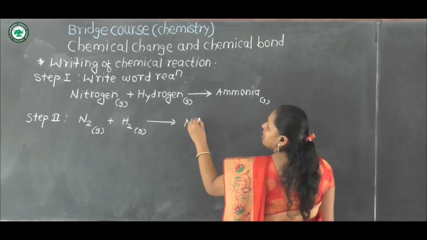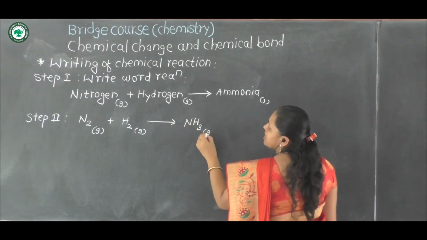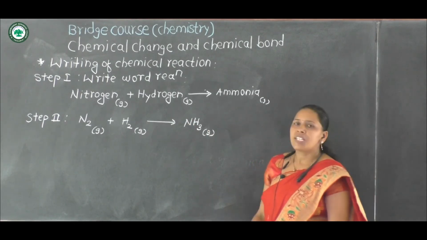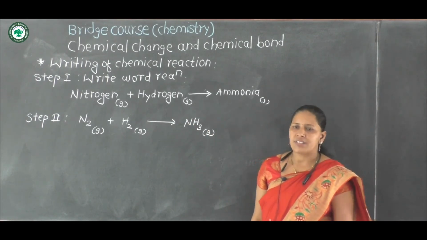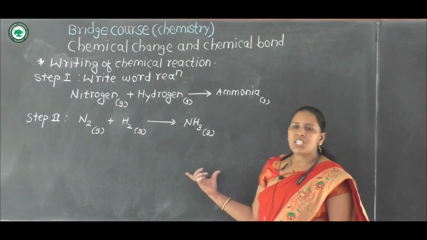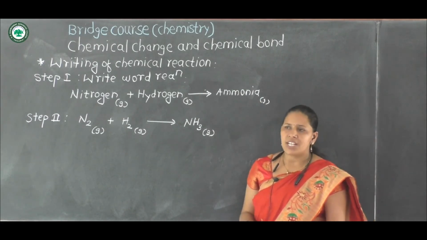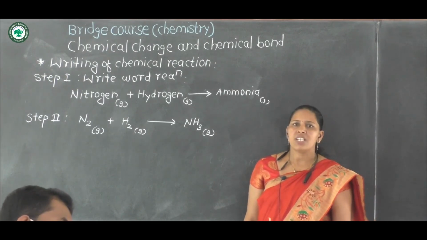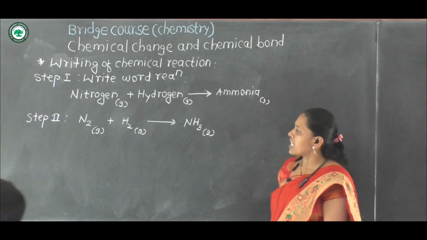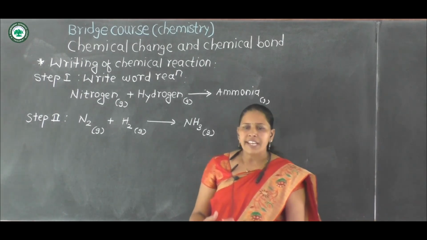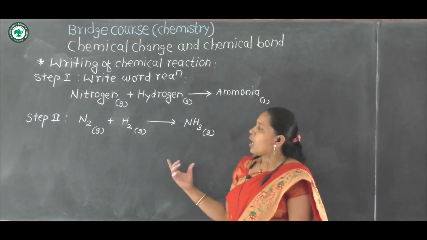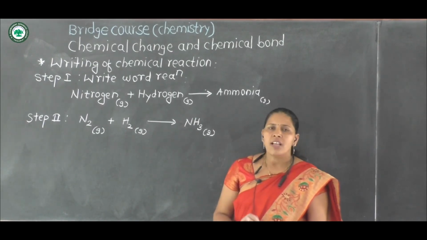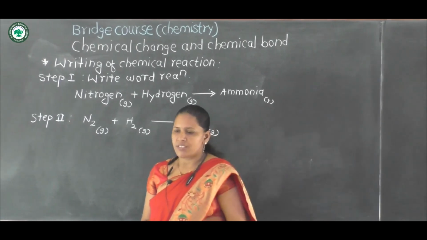Then the chemical formula of ammonia is NH3. This is step second of the chemical reaction. This reaction is an unbalanced chemical reaction. Then in the next point we will study how to balance a chemical reaction. This is the method for writing chemical reactions.